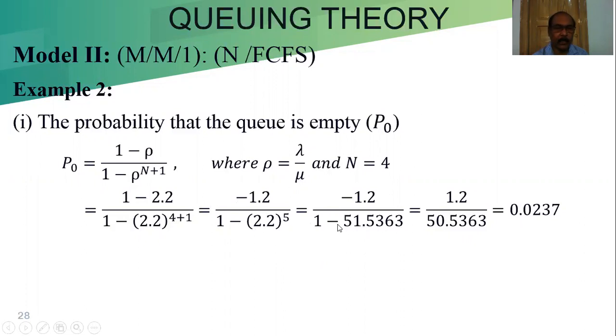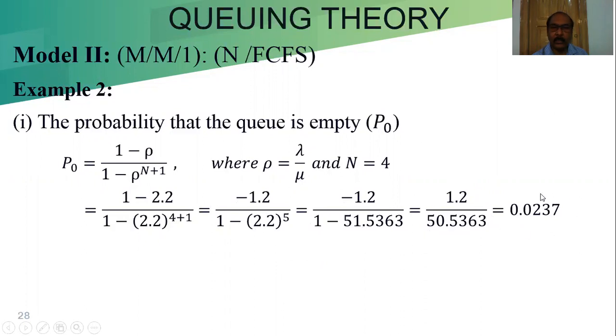So from this we will get 51.5363, 1 minus, and this is minus 1.2. So from this we will get 50.5363 and this is 1.2. Dividing this we will get 0.0237.